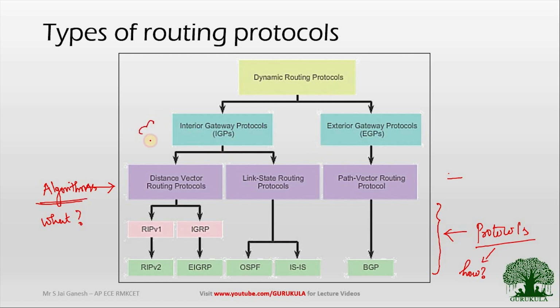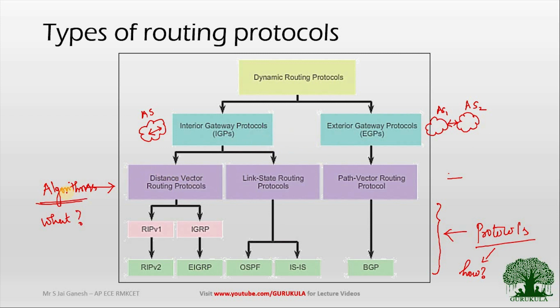Interior gateway protocols are nothing but protocols that route packets only within the autonomous system, which I will call AS. And with exterior gateway protocols, we can route packets among different autonomous systems. So we have autonomous system 1 and autonomous system 2, and if I can transfer or route packets from one autonomous system to another, that is what we call exterior gateway protocols.